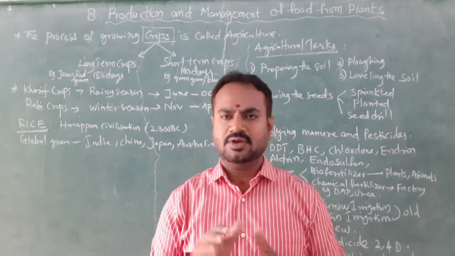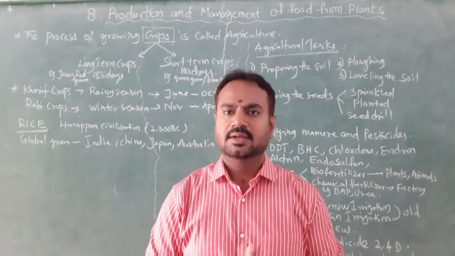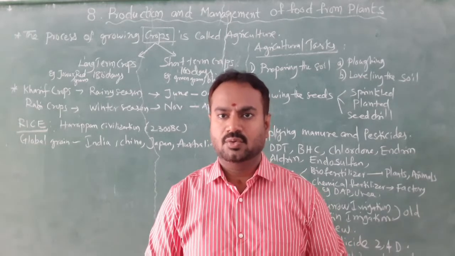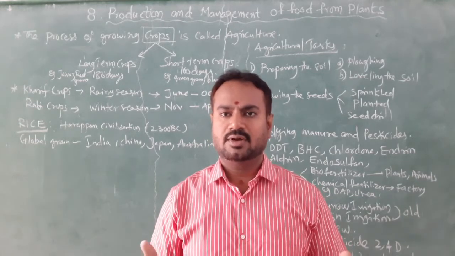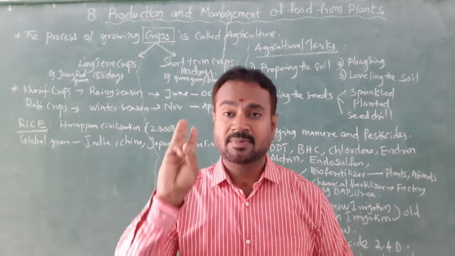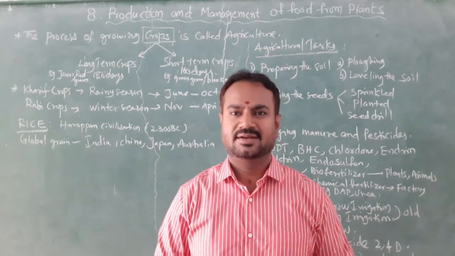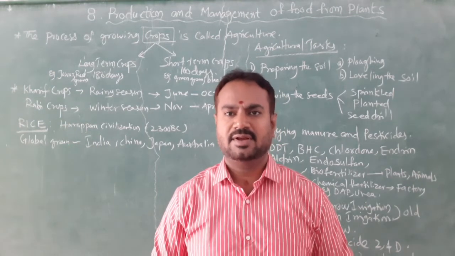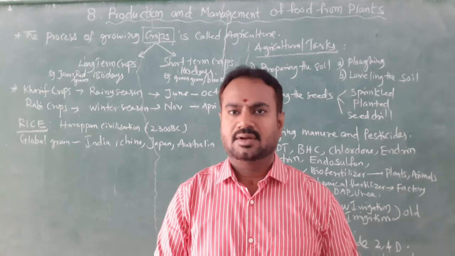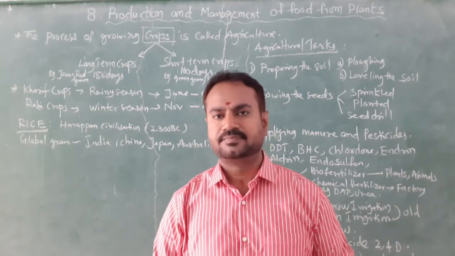Then after that, storage of grains. The last one, storage of grains, is a very important step, because we have to completely dry the seeds so that the fungus will not grow, or else fungal molds will grow. So we have to dry them for a minimum of 3 to 5 days in the sun, but due to some natural calamities, the rain will suddenly come, and it will cause harm to all the seeds.